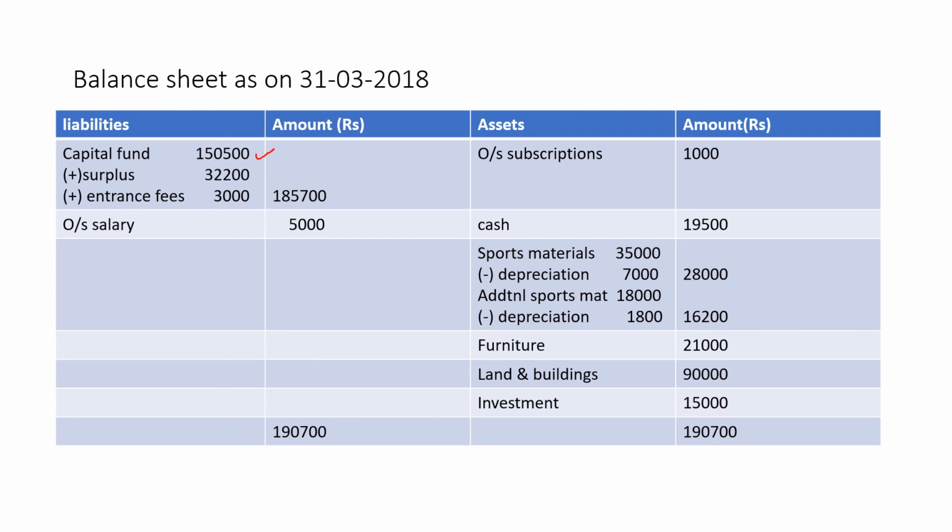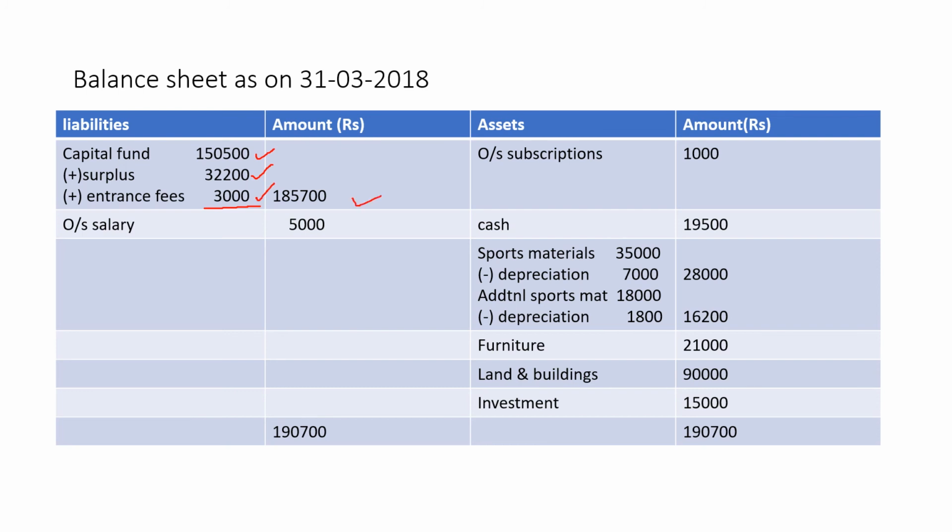Then the surplus we add, 32,200, that is the balancing figure we got from the income and expenditure account. Then if there is any capitalized receipt, you have to add it. So here we have entrance fees which are to be capitalized. Entrance fees was 6,000, 50% of it we have written in the income and expenditure account, and the remaining 50% we are adding here, 3,000. So total is 1,85,700 in the outer column.